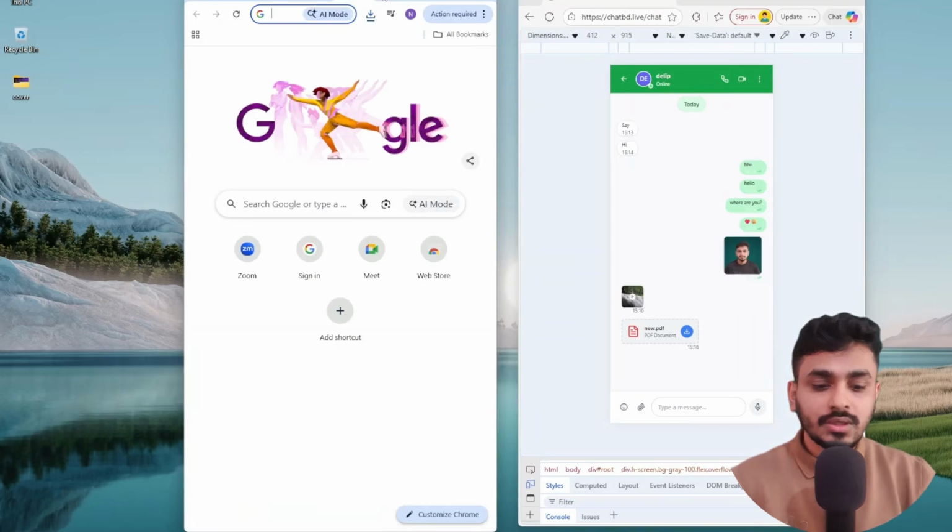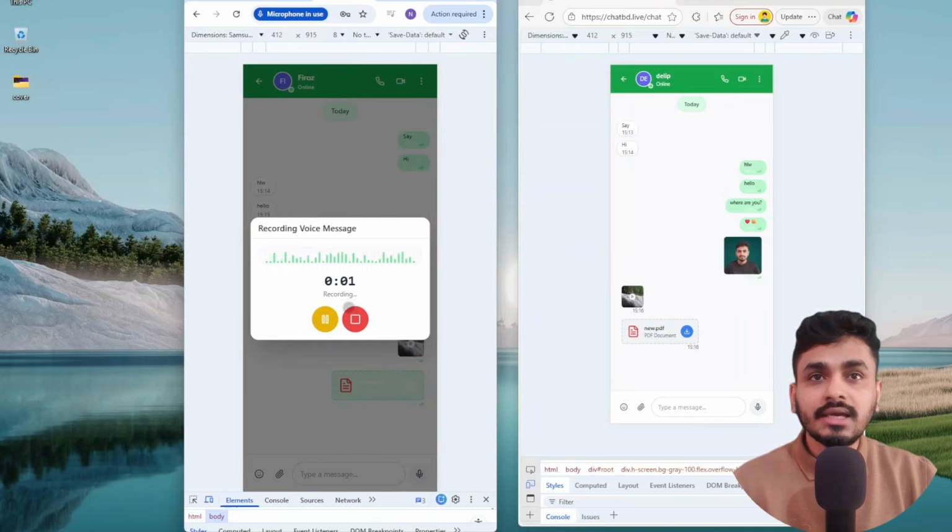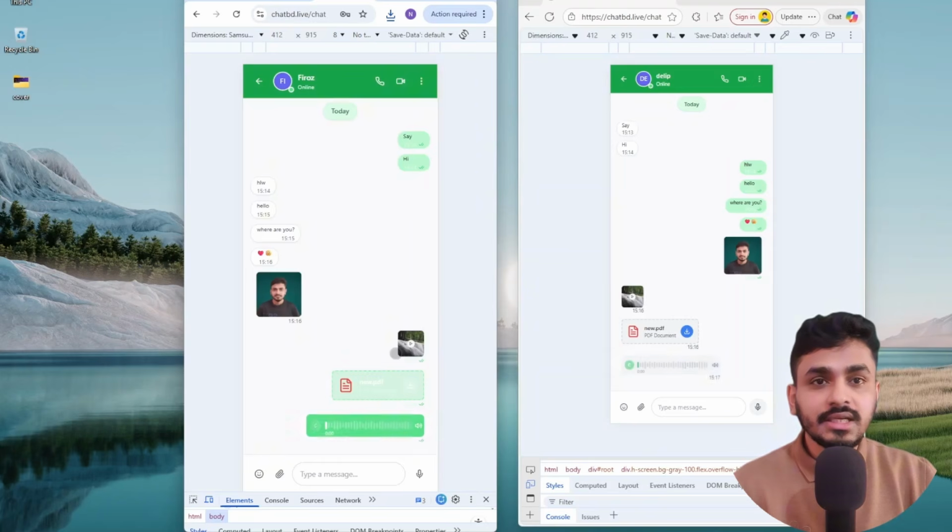Okay, so this is the messaging feature, and here is another thing, voice recording. If I click over it here, then I can record my voice. Hello 1 2 3 4 5 6 7 8 9 0. So if I stop it and send it, then the voice message has been sent.